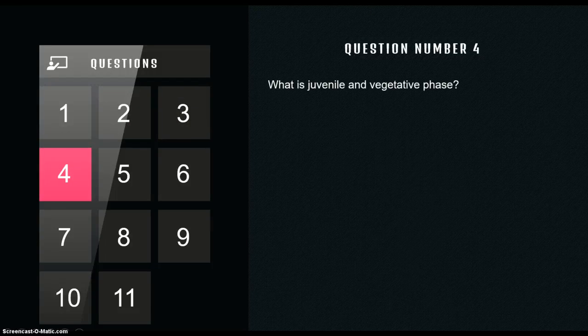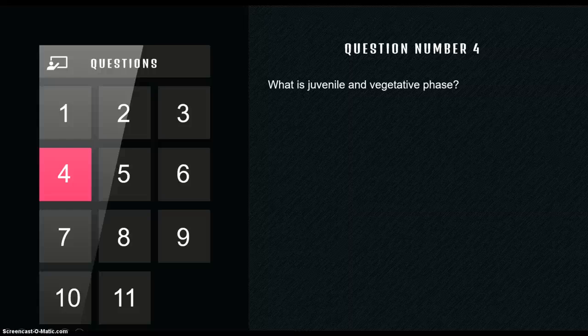What is juvenile and vegetative phase? It's very easy. When an organism becomes reproductively active, that stage is known as puberty. When an organism is becoming reproductively active, that stage is known as what? Puberty. The life before puberty from the birth is known as juvenile phase. The life after puberty is known as vegetative phase.